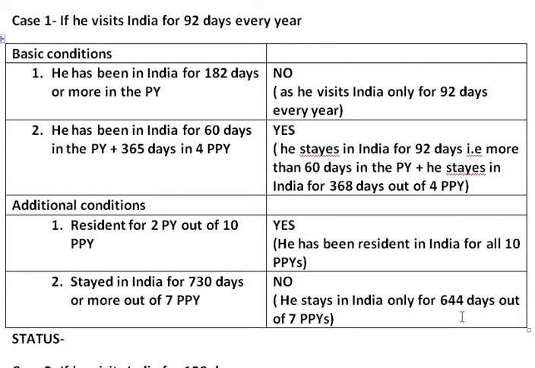So, Mr. Chappell, an Australian cricketer, fulfills one basic condition and one additional condition. What is the residential status of an individual if he fulfills one basic condition and one additional condition? He is known as not ordinarily resident in India.